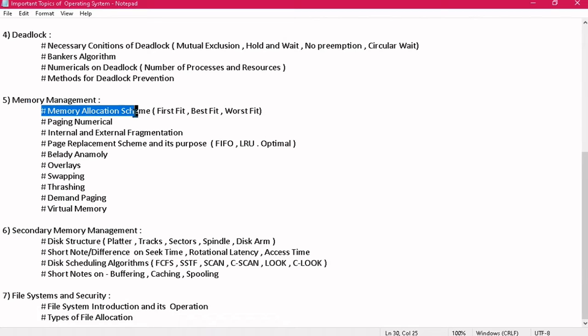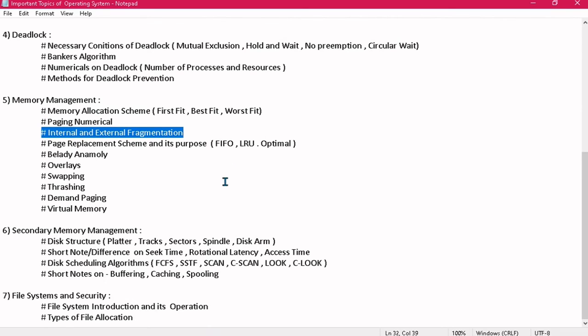So in memory management, a very important topic is memory allocation scheme: first fit, best fit, and worst fit. You can be given a numerical, or you can simply be asked to compare these three strategies and their advantages and disadvantages. Then certainly, for sure, 101%, there will be a question on paging. You must have discussed that in class. So a paging numerical is for sure.